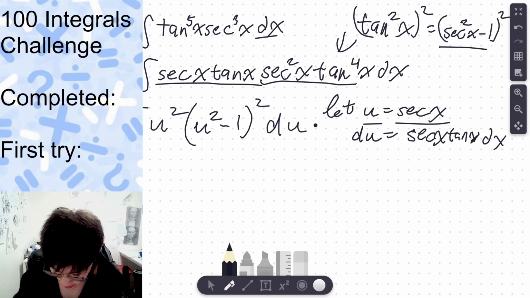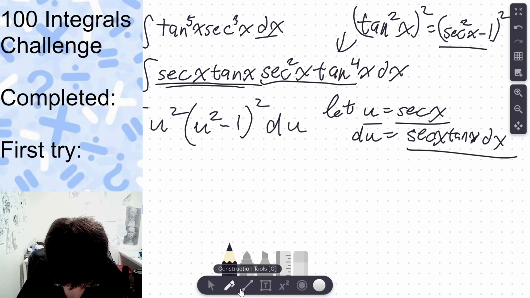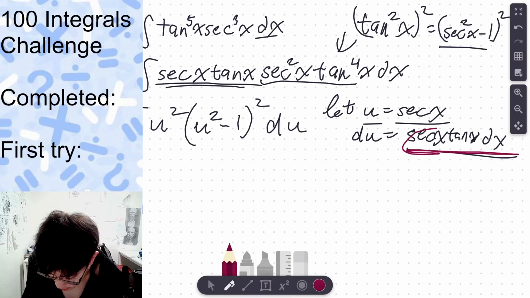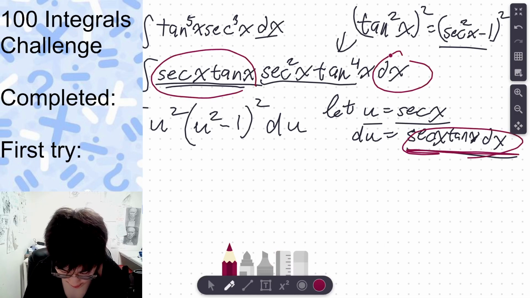I think, yeah, this part becomes this part. Check this out. This part here, du, becomes this part, right? That's this. And then this secant of x squared becomes u squared.